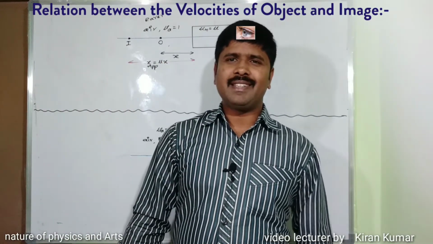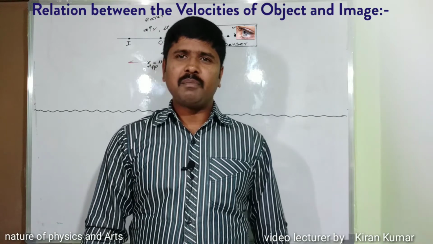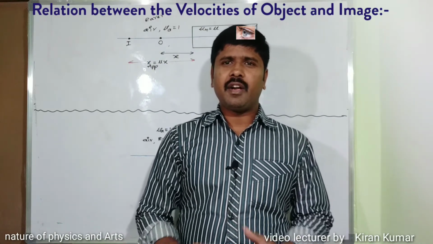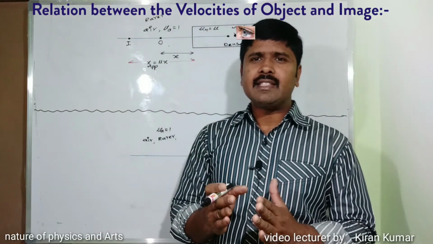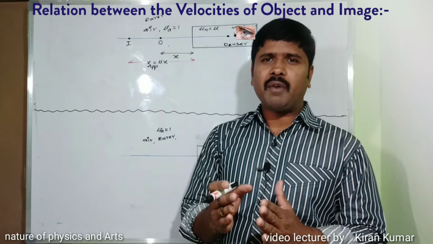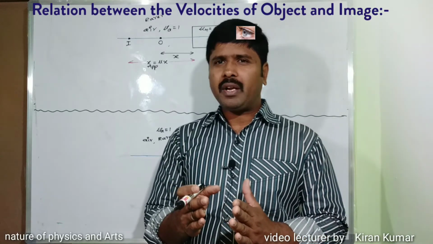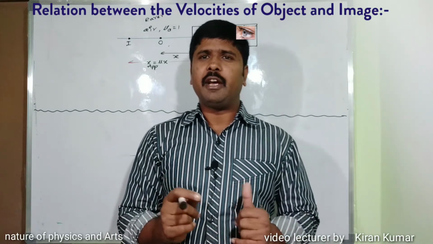Now we will discuss the velocity between the object and the image. We already know that for an observer in a denser medium, the formula of the apparent depth is the product of the refractive index and the real depth.